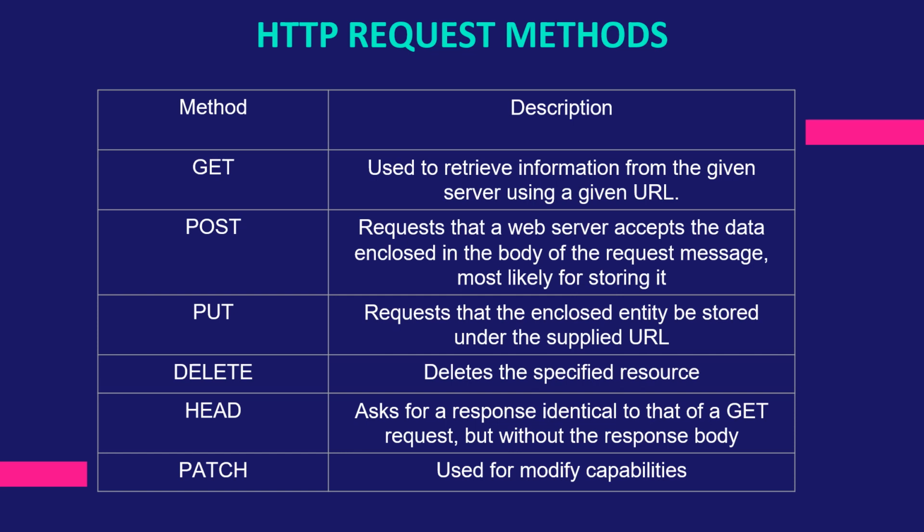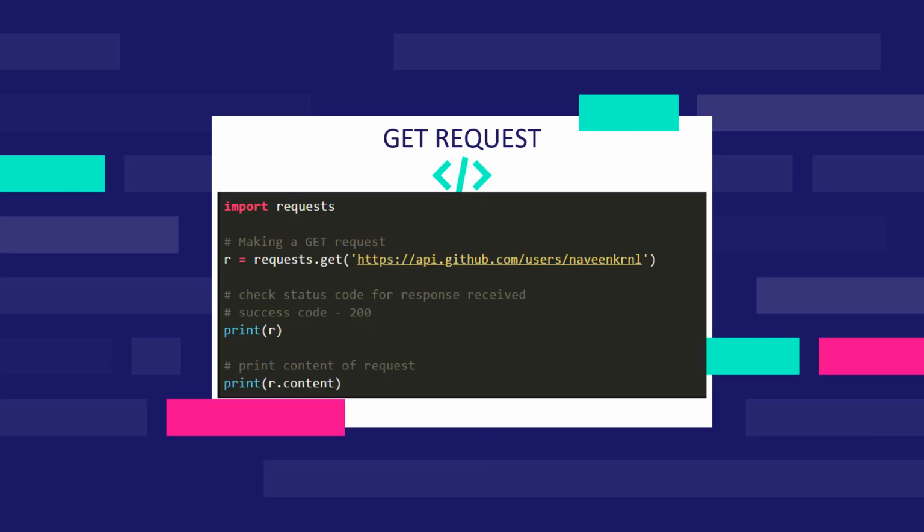DELETE. The DELETE method deletes the specified resource. HEAD. The HEAD method asks for a response identical to that of a GET request but without the response body. PATCH. It is used for modifying capabilities. The PATCH request only needs to contain the changes to the resource, not the complete resource. Now let's see how to use some of these HTTP request methods. GET request.